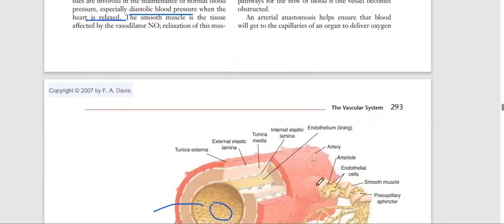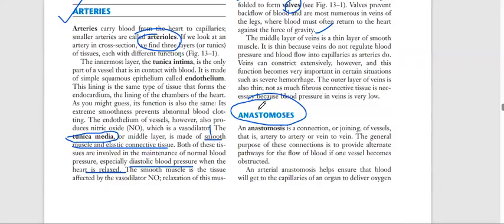Anastomosis, I told you that this is the connection. Okay, so let's see the connection. Anastomosis is a connection or joining of vessels, that is artery to artery or vein to vein. The general purpose of these connections is to provide an alternate pathway for the flow of blood if one vessel becomes